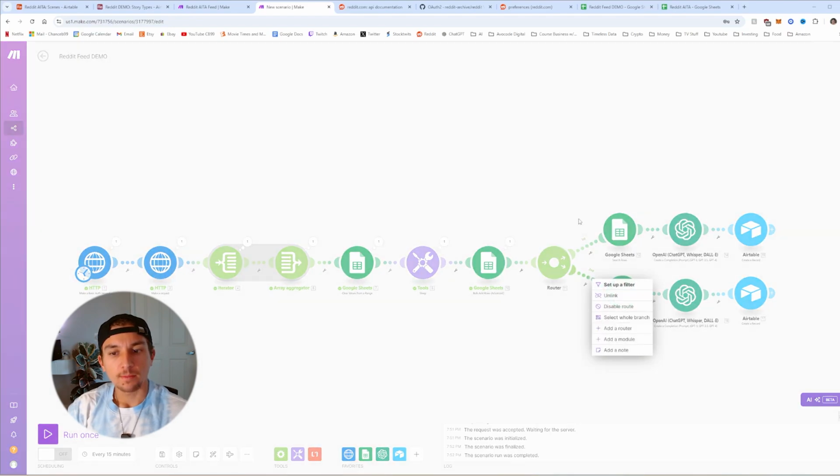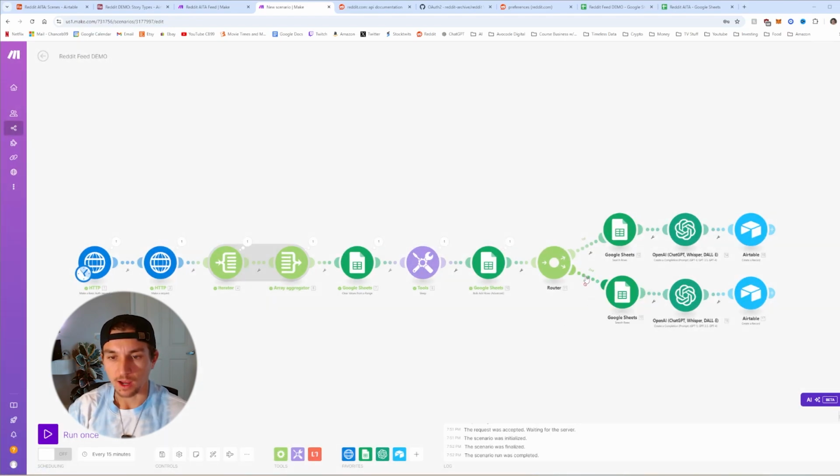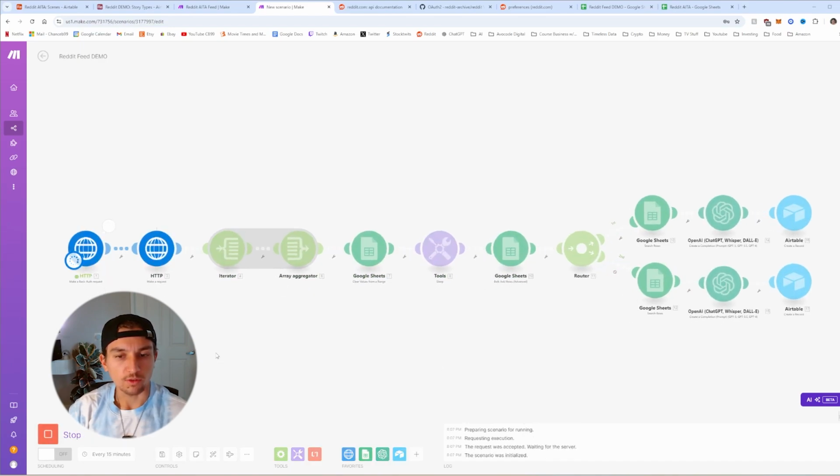For now, I'm going to be mainly focusing on the YouTube video, so I'm going to disable this route. And if you'd like to do both at the same time, you can. Just to keep it simple, I'm just going to be working with the YouTube video, as that's the most important for right now. But this is how easy you can do it for YouTube Shorts, and that's what I'm showing. Okay, so let's run this one way through.